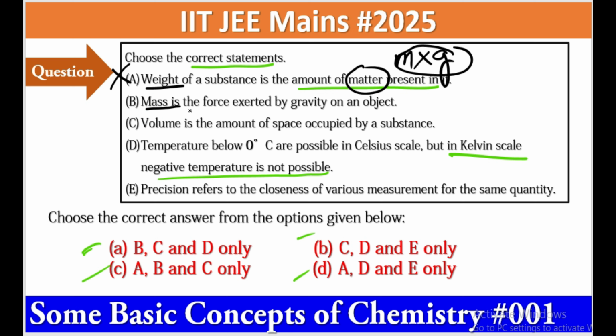Now, if you see statement B, mass is the force exerted by gravity on an object. Basically, it is not mass, it is weight. Weight is the force exerted by gravity on an object. So statement B is also wrong.